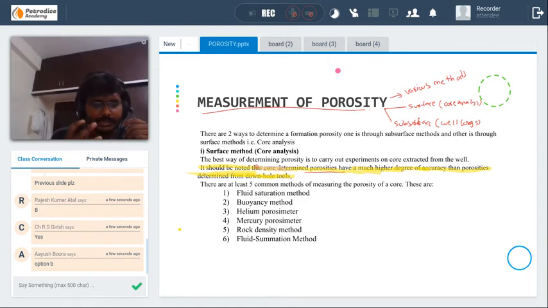Even though there are many methods for determination of porosity in core analysis, we maximum use these 6 methods: the fluid saturation method, buoyancy method, helium porosity meter, mercury porosity meter, rock density method, and fluid summation method. You don't have to remember the method names, but you have to remember the process. What is the process for determination of porosity in fluid saturation method? These questions are actually asked in numericals. Try to note down this one.